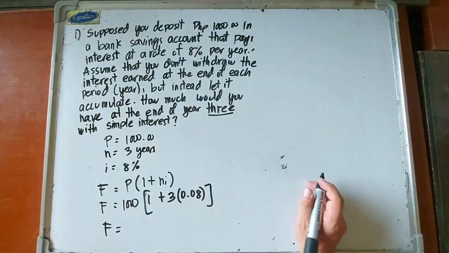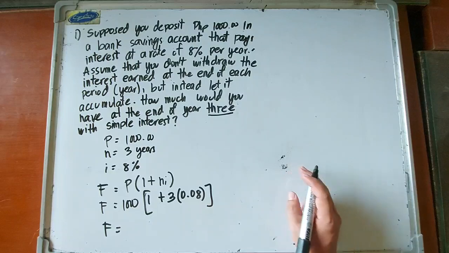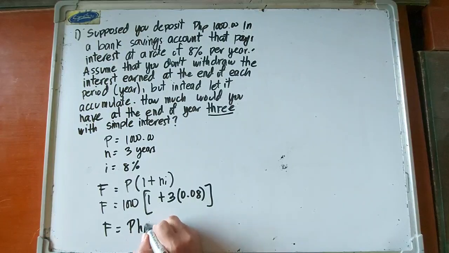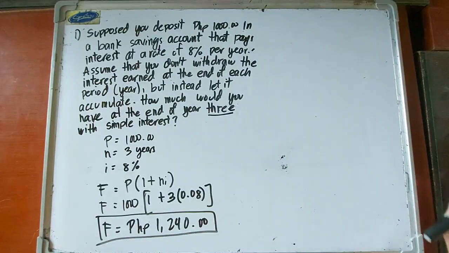So the future worth, so after 3 years, yung deposit mo, ang value ng pera mo or amount niya is equal to 1,240 pesos. Okay, so that would be the future worth after 3 years of the principal na 1,000 pesos at 8% per year rate of interest. Okay, so very simple. Compute natin ng simple interest, so it's called simple interest, ano?